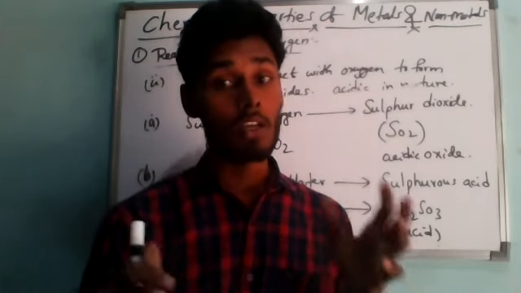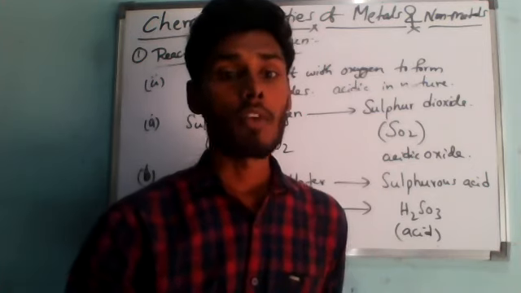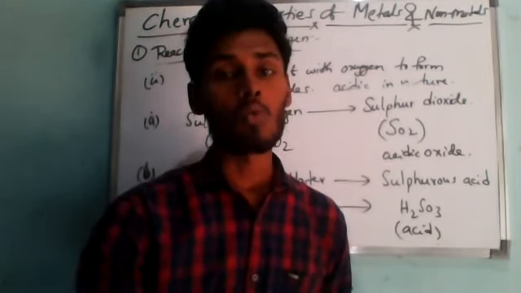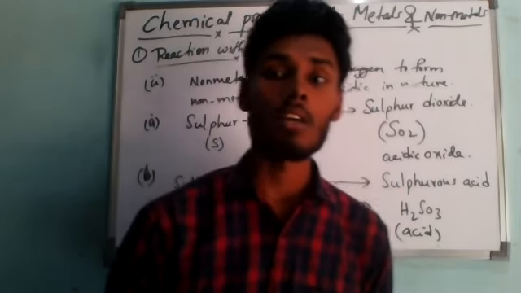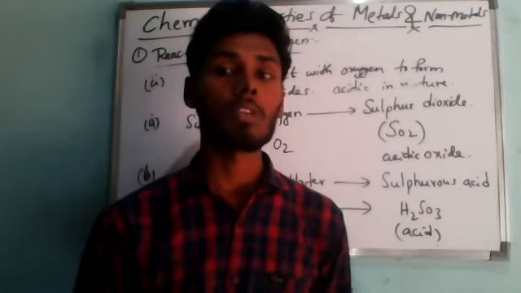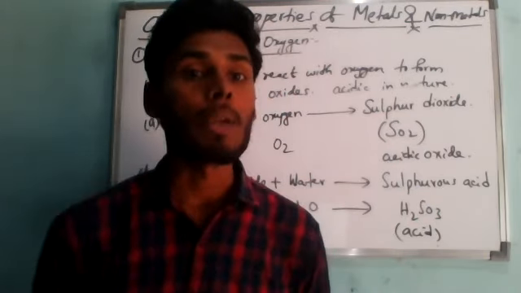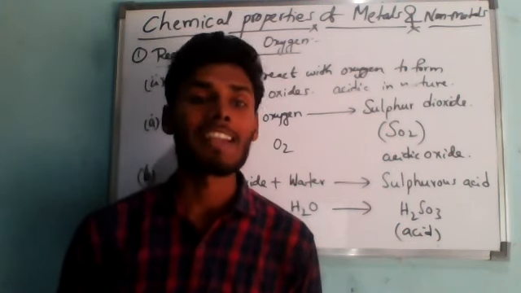Metal oxides are basic in nature and form bases on dissolving in water. Non-metal oxides are acidic in nature and form acids on dissolving in water. Remember that metal oxides dissolve in water and form bases, and non-metal oxides dissolve in water and form acids.